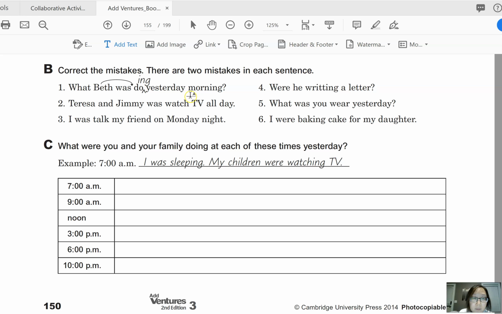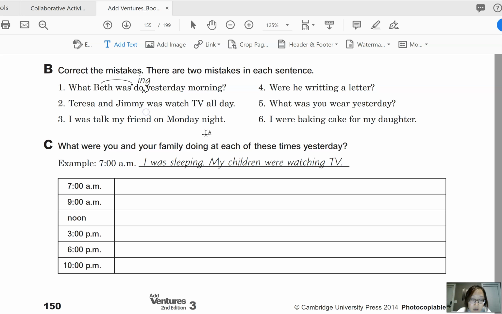Okay, so go ahead and take some time to complete the rest of this exercise, and again, pause the video and continue when you're finished. Okay, so let's look at number 2. Teresa and Jimmy was watch TV all day. Okay, so the first mistake is here, was.